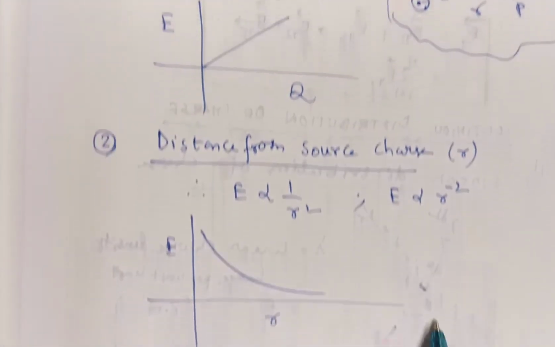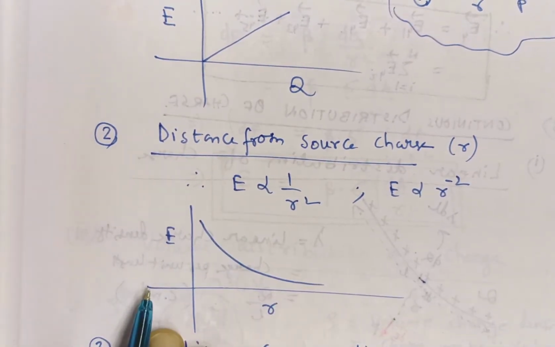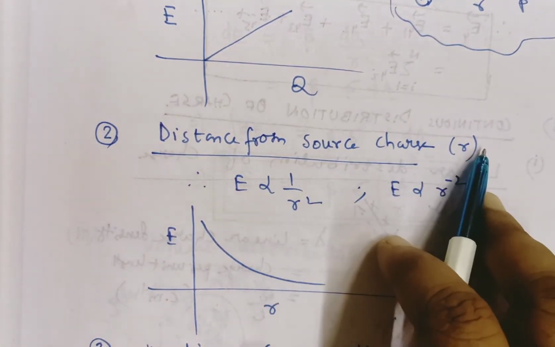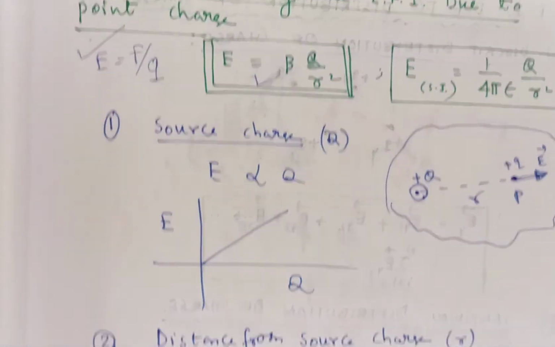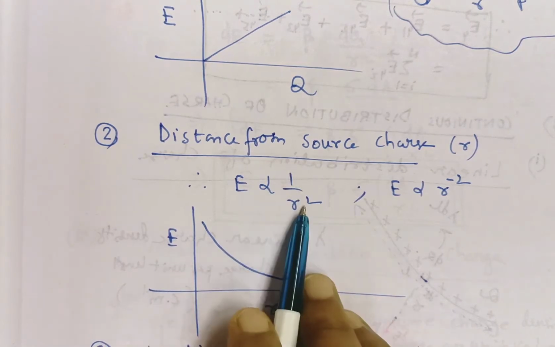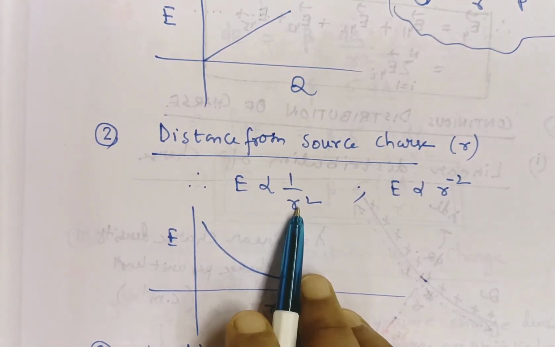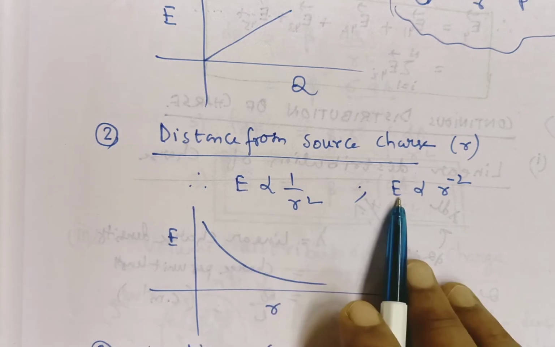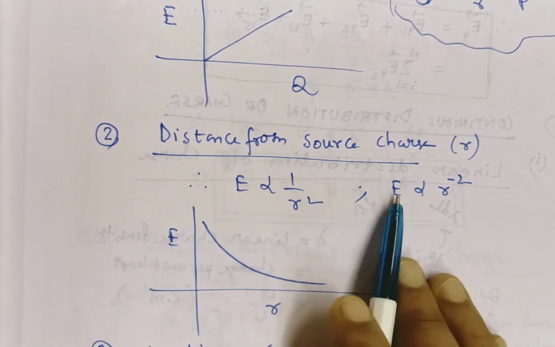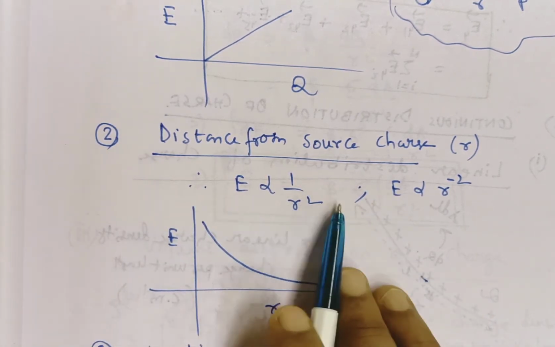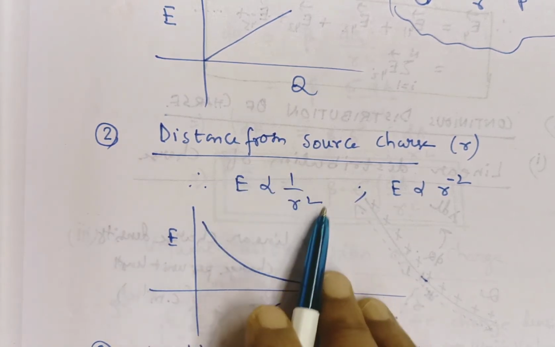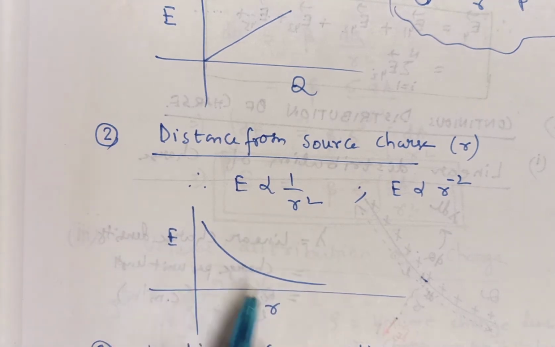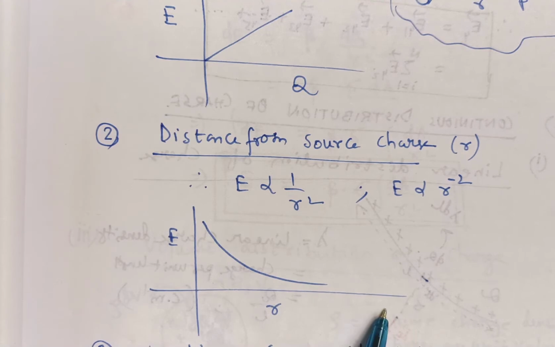Then the second point: how it depends upon the distance from the source charge, that means R. You see the formula, R is here, 1 by R square. So we have written E proportional to 1 by R square. That means if the distance from the source charge increases, if you go far away from the source charge, then the field strength, the field intensity, decreases. The mathematical formula is like this. If you plot the graph E versus R, the graph nature is hyperbolic, and with increasing distance, the strength of the intensity decreases.